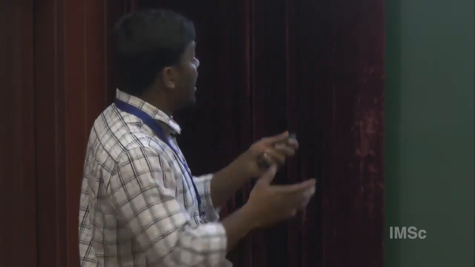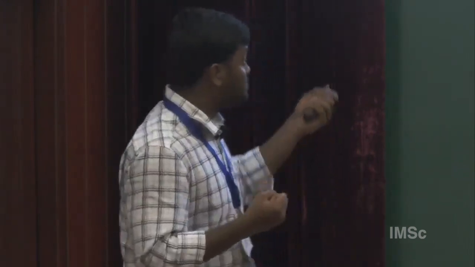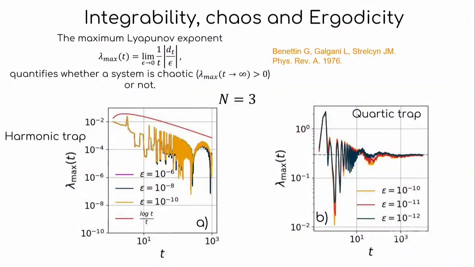And now we have a basic setup. We have rods of length 1 in a trap of strength 1 confinement, and then we want to study their dynamics. We do a molecular dynamics simulation and study the chaos, ergodicity, and thermalization properties. So let's start with what happens to 3 particles. How do we study chaos? Chaos is studied through the Lyapunov exponent, the maximum Lyapunov exponent.